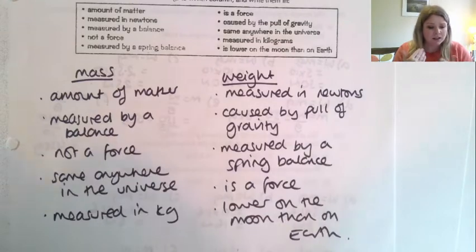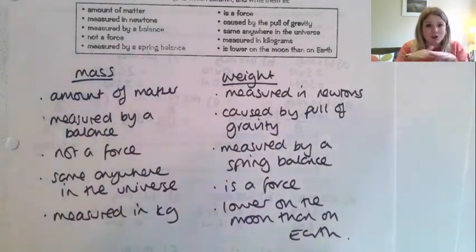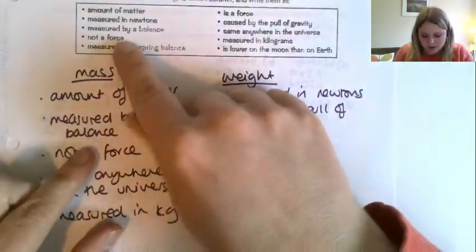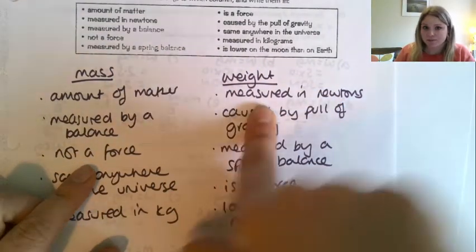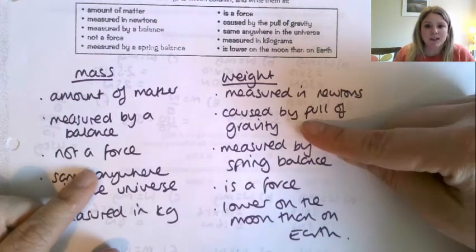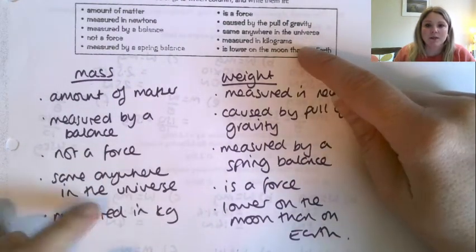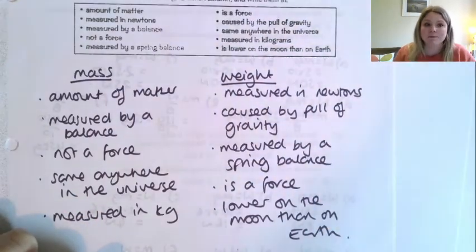You'll have used them in school. Do you know, like the wee top pan balance that you set the stuff on and it tells you how many grams it is? Balance rather than scales. Not a force is mass, and measured by a spring balance is weight. Caused by the pull of gravity, weight. Same everywhere in the universe, mass. Measured in kilograms, mass, and is lower on the moon than on Earth, weight.